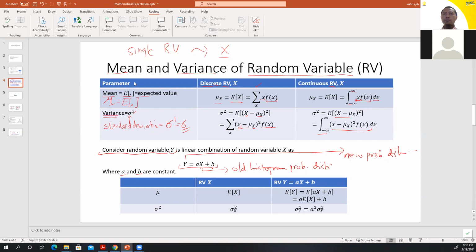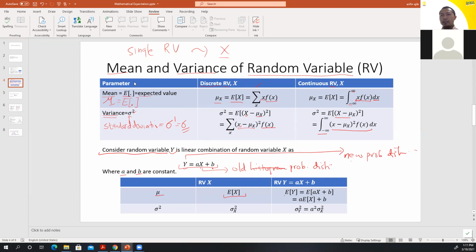Given this relationship, in terms of random variables, with this linear combination we have Y. The mu of random variable X we can write as the expected value of X. How about Y?